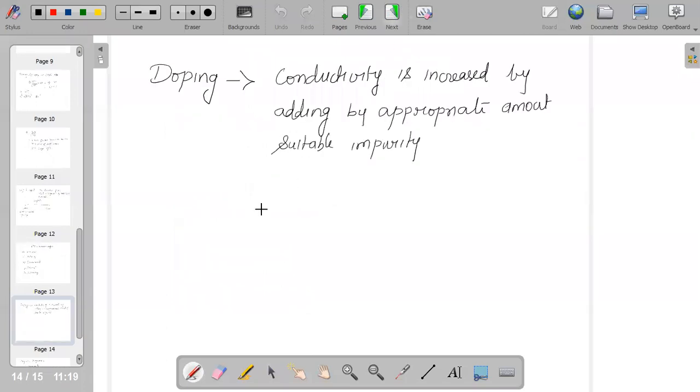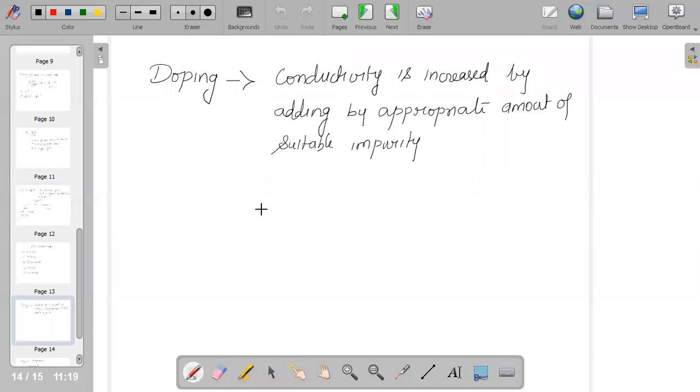So these are all the important defects which we should know. And do remember, the Frenkel defect and the Schottky defect are the most important among all. Many questions are asked based on this concept.